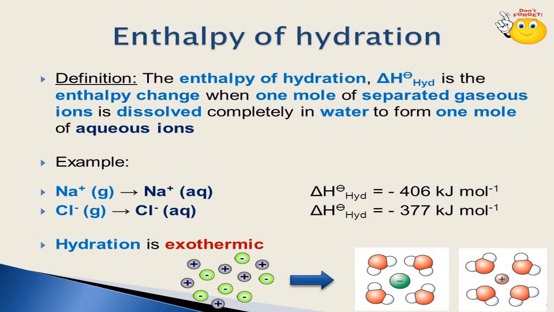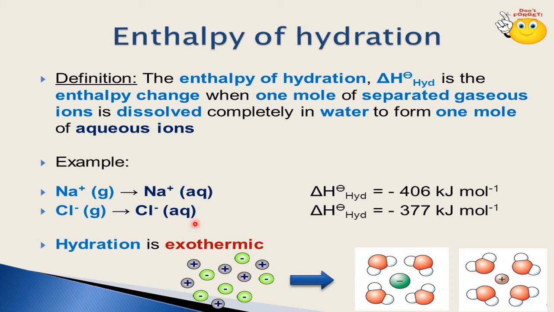Now, enthalpy of hydration, delta H hyd. See, delta H is common, only here it differs. It is the enthalpy change when 1 mole of separated gaseous ions is dissolved completely in water to form 1 mole of aqueous ions. That means to dissolve 1 mole of ions in water, whatever enthalpy change is there, that is called enthalpy of hydration.